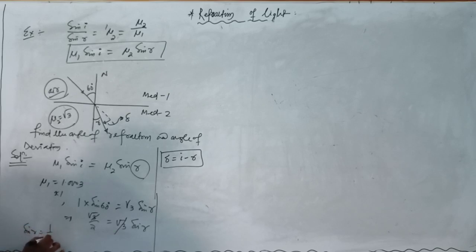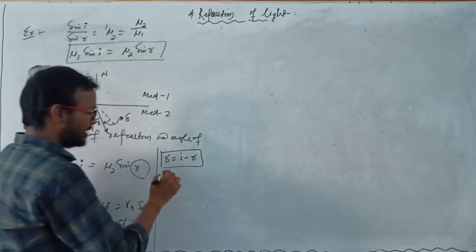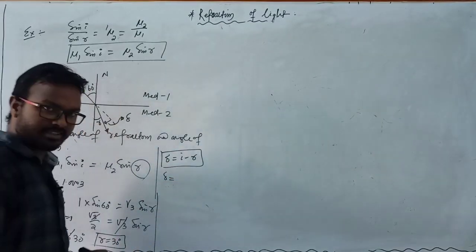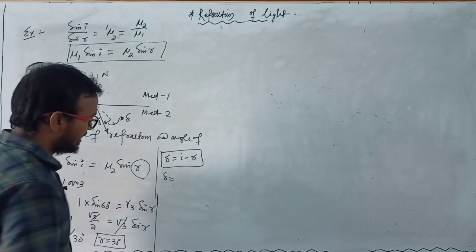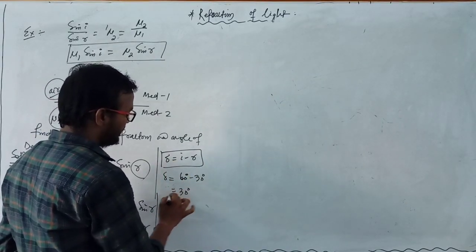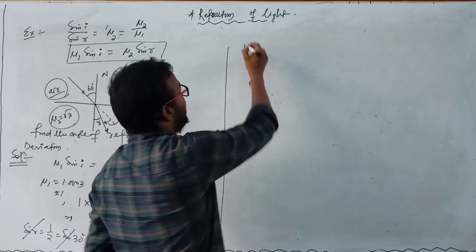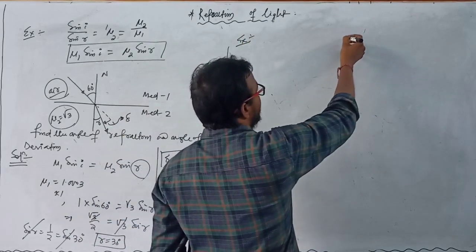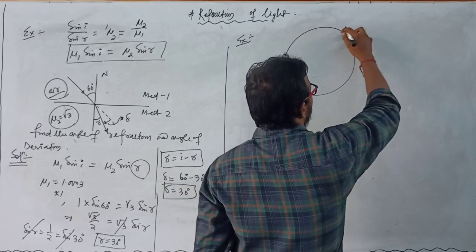So sin r equal to 1 by 2, which is equal to sin 30 degree. So sin cancels, and the value of r is equal to 30 degree. So we get the angle of refraction. Now we have to find the angle of deviation. That means how much the incident ray deviates from its initial path, and here this angle is 60 degree minus 30 degree. So here the angle of deviation is 30 degree. Clear?